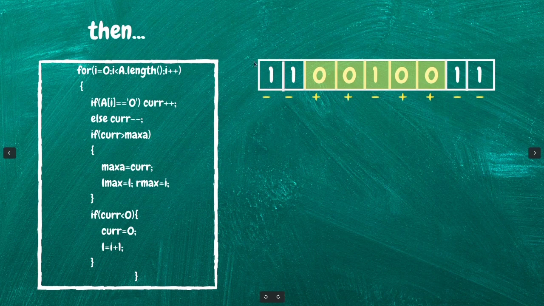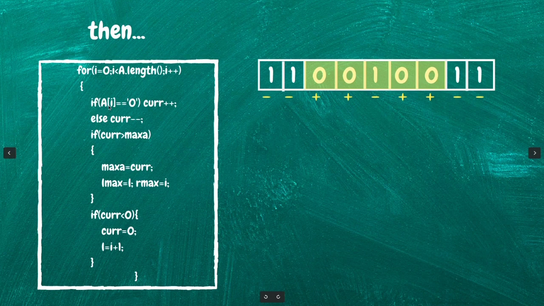Let's see in this array how we will go. Suppose we are going for I equals to 0, that is going through the length of this array. For I equals to 0, it will be negative, so curve is -1. Since curve is -1, we will reset curve to 0, and our L, which was initially 0, will be 1 now. For the next run, I will be 1. Again this is not 0, this is 1, so curve will be decremented to -1. Since it is less than 0, again we will reset our L to I plus 1, and our curve will be 0 again.